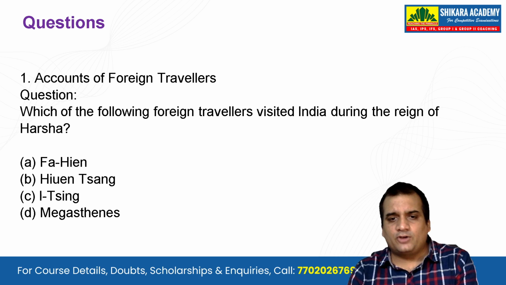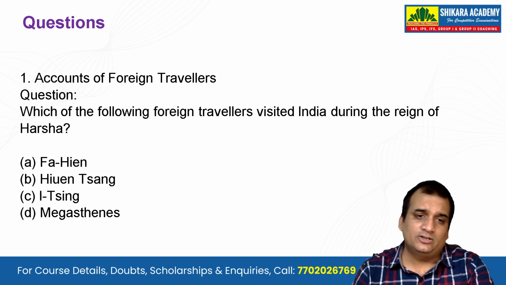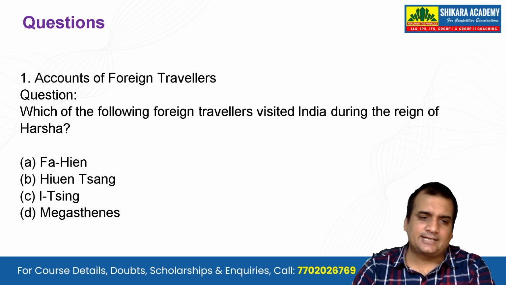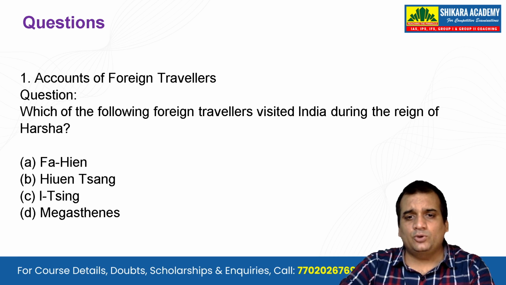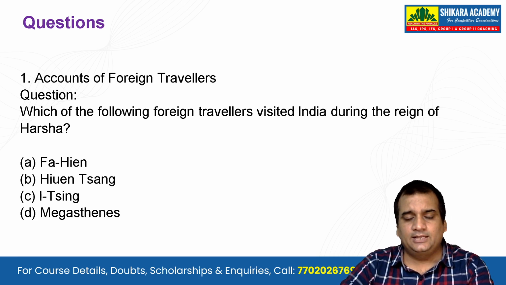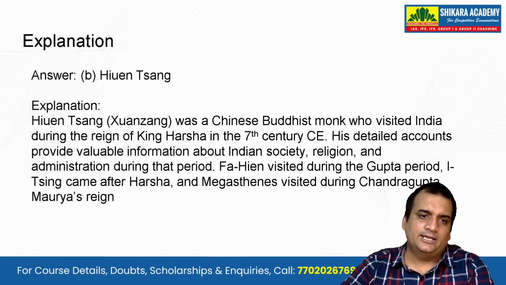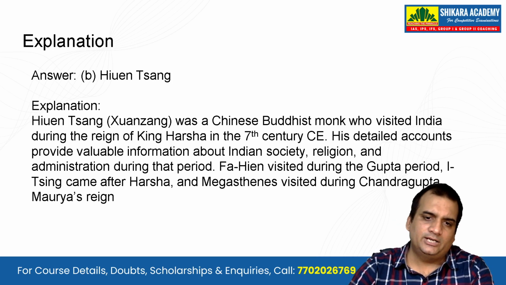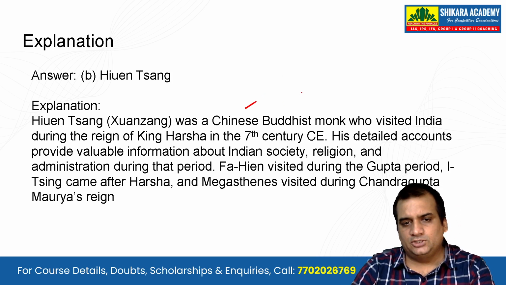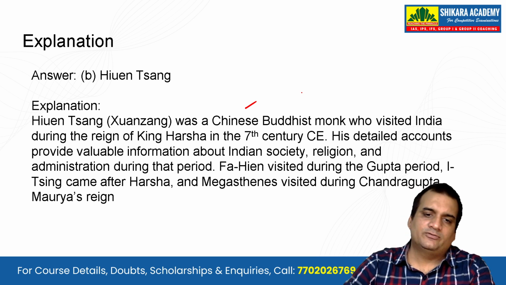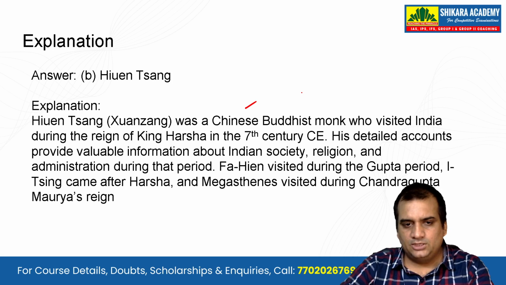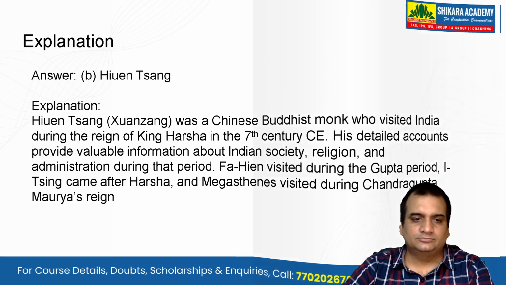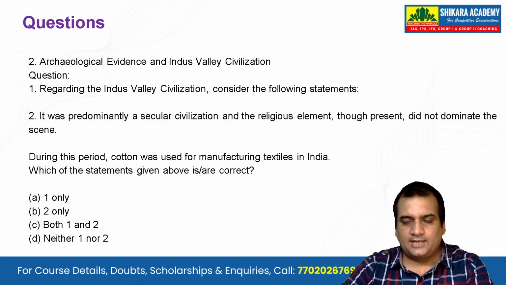Which of the following foreign travelers visited India during the reign of Harsha? So this question has been asked in UPSC. What is the correct answer here? You can pause the video and then tell me the correct answer in the comments. Well, the correct answer here is Hiuen Tsang. You can see the details of it. Hiuen Tsang we have already discussed. He was a Chinese Buddhist monk, and he came during the reign of King Harsha in the 7th century Common Era. Okay, and along with that you have the details of Fa-hien and I-tsing also.